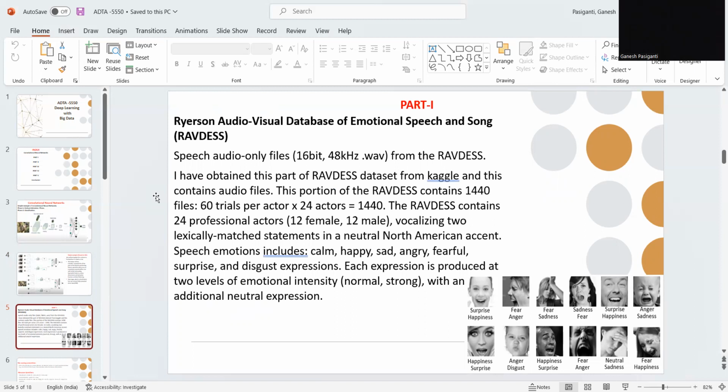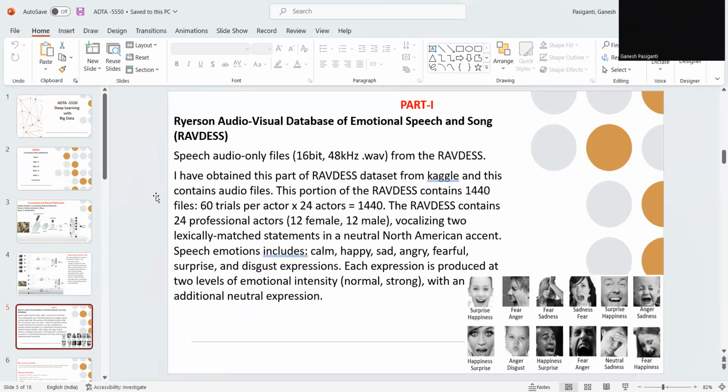This slide is totally based on the Ryerson Audio-Visual Database of Emotional Speech and Song, RAVDESS. Speech audio only files. I took only speech audio files because I think they are enough. We have taken only audio, not image files. Why did I choose audio? Because it's a little interesting for me.